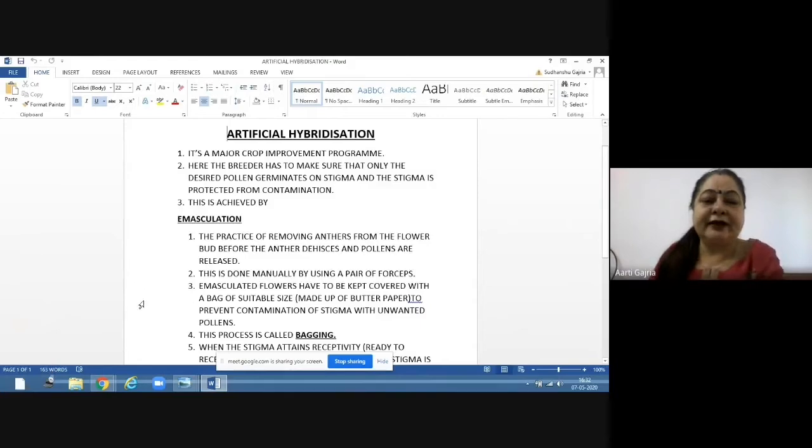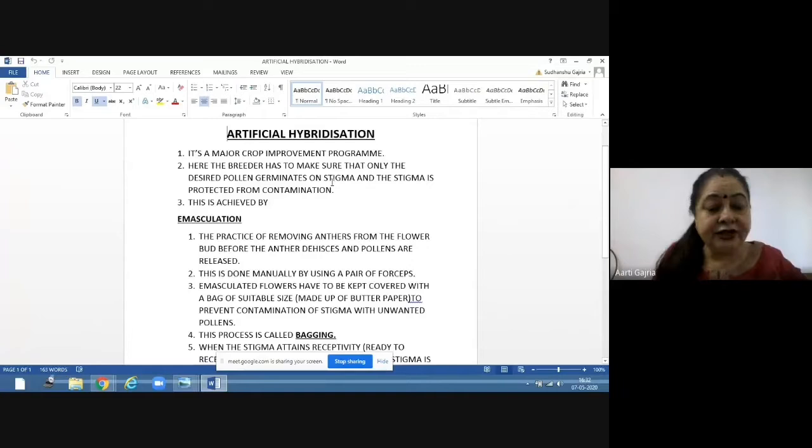Here the breeder. Now I told you what the breeder is. The breeder is the scientist who is involved in this process. Here the breeder has to make sure that only the desired pollen germinates on the stigma, and the stigma is protected from contamination. That means we have to make sure that the pollen is dusted on the right kind of stigma.